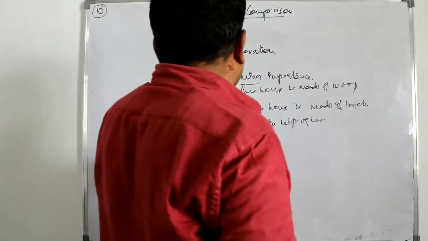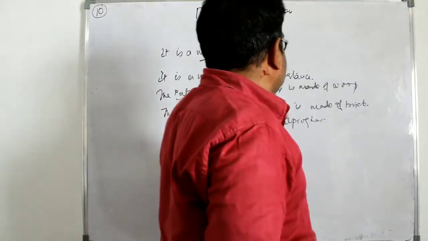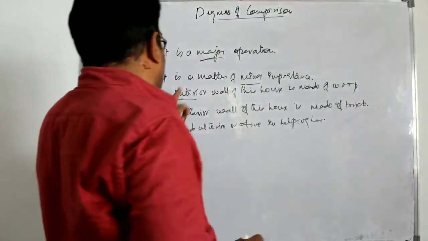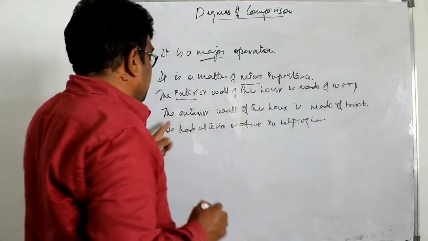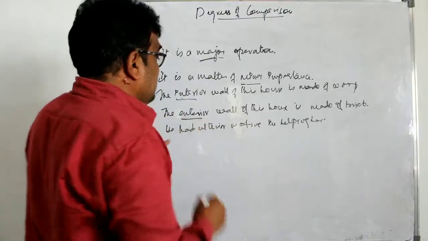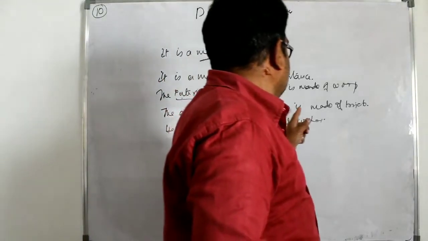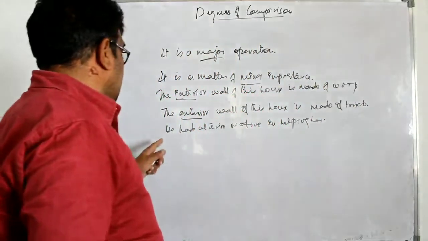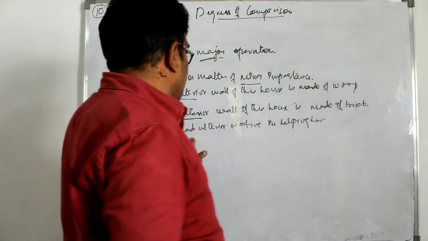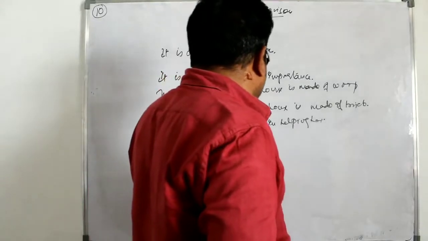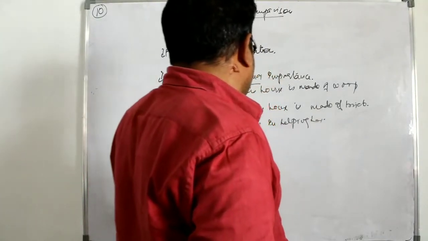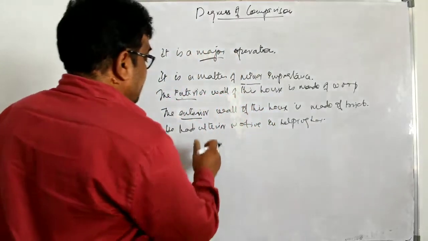The interior wall of this house is made of wood. Another example, exterior. The exterior wall of this house is made of brick. Another last example, he had ulterior motive in helping her.